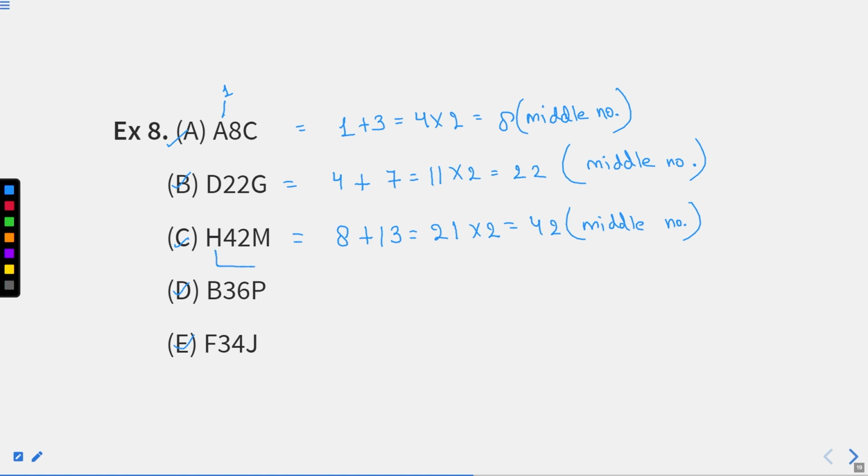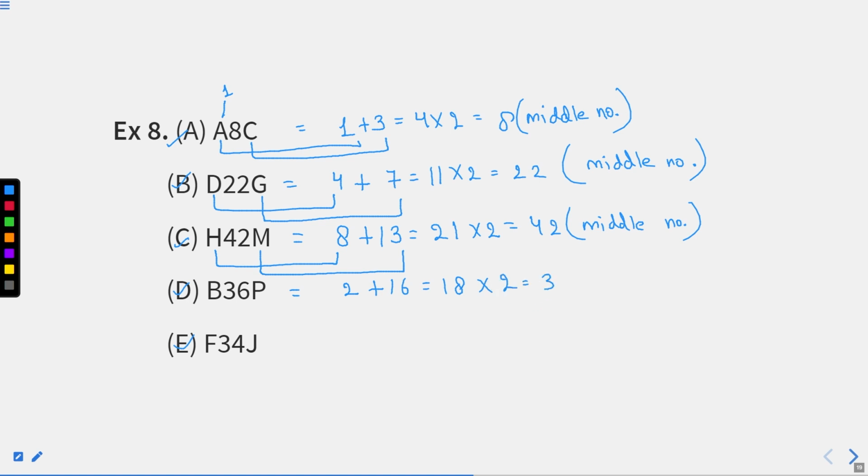So what we are doing? The place value of H, the place value of M. Here the place value of D and the place value of G, place value of 1 and the place value of 3. Similarly, if we talk about the place value of B, that is 2, plus the place value of P, that we have to figure out, that is 16, right? So how much are we getting? 18 multiplied by 2 will get 36. Again the middle term, right?